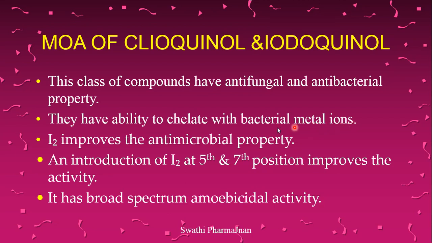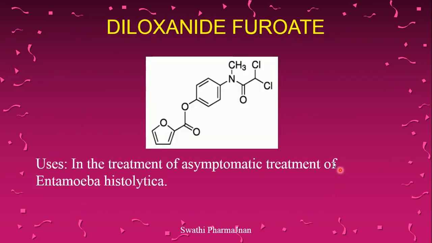With those metal ions, they will form a complex, so that complex is called chelation. Iodine will improve the antimicrobial activity. An introduction of iodine at 5th and 7th position will improve the antibacterial property. So both cleoquinol and iodoquinol have broad spectrum amoebicidal activity.